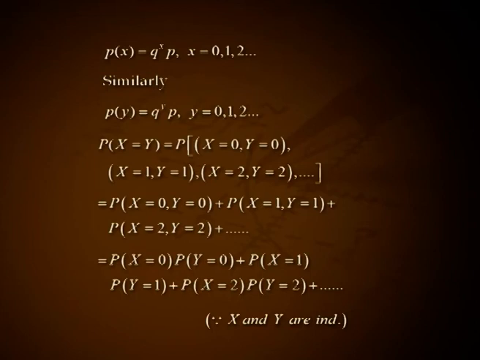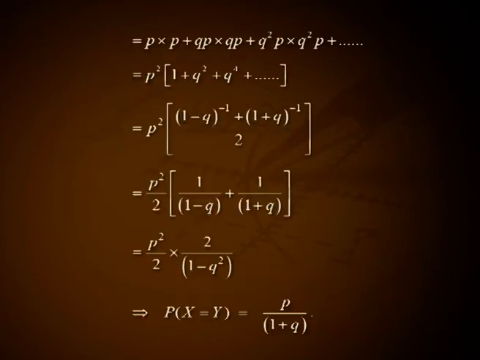That is p of x equal to 0 into p of y equal to 0 plus p of x equal to 1 into p of y equal to 1 plus p of x equal to 2 into p of y equal to 2 plus etc., because x and y are independent. That is p into p plus qp into qp plus q square p into q square p plus etc.